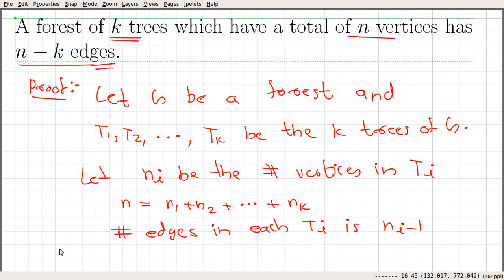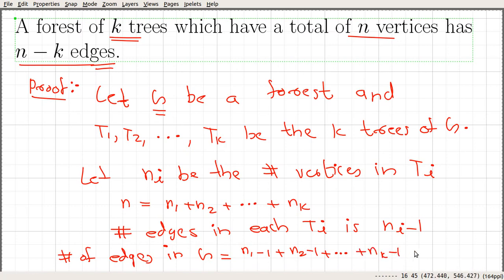So the total number of edges in our graph G is equal to the number of edges in T1 plus the number of edges in T2 plus the number of edges in Tk. That will be equal to n1 minus 1 plus n2 minus 1, and so on, up to nk minus 1.